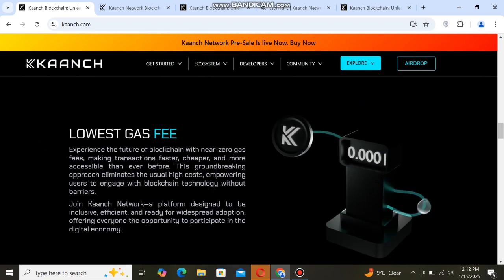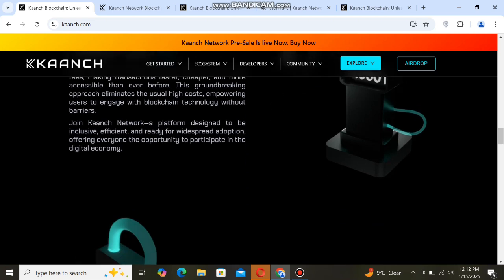Next guys, you can see this project has the lowest gas fees. You can check here: experience the future of blockchain with near-zero gas fees, making transactions faster, cheaper and more accessible than ever before. You can check here all the details.